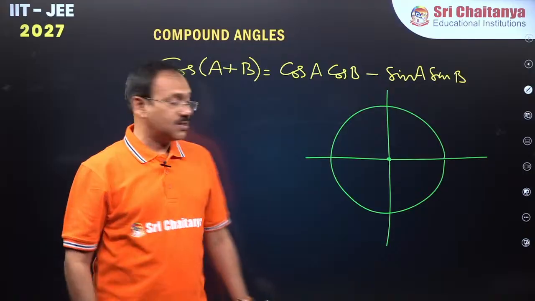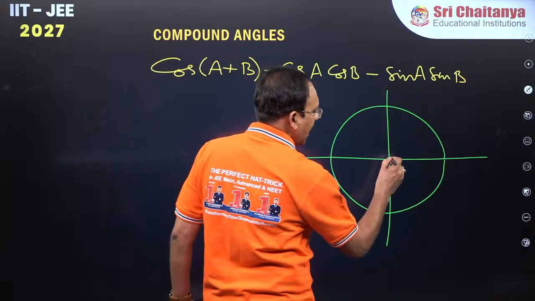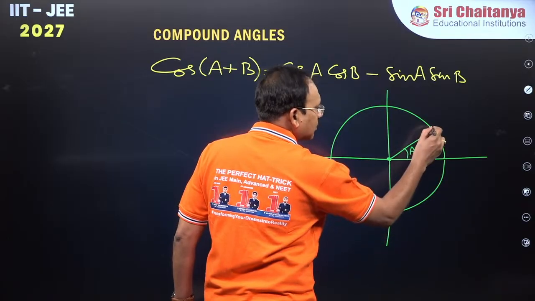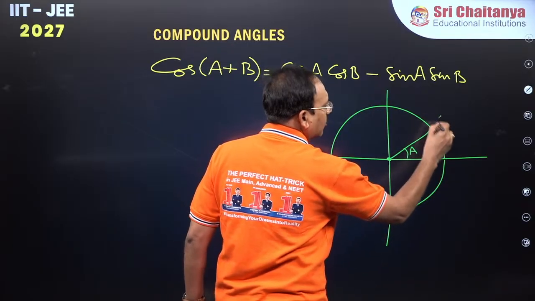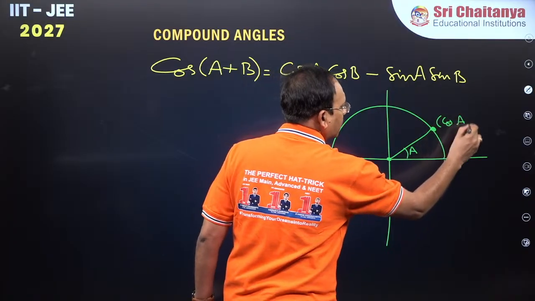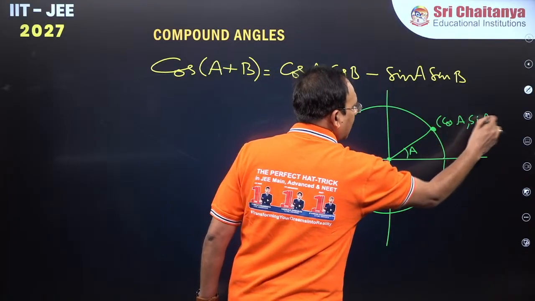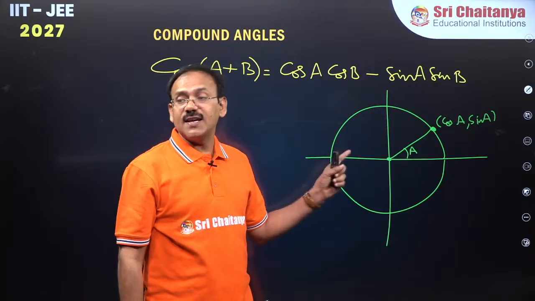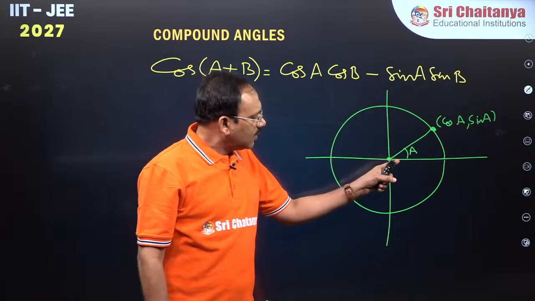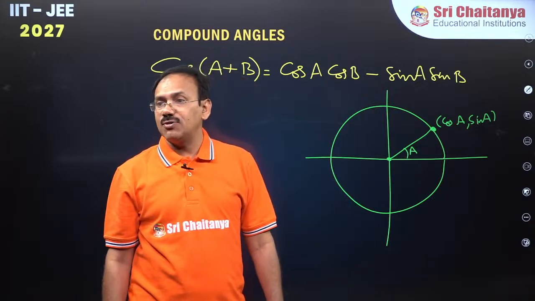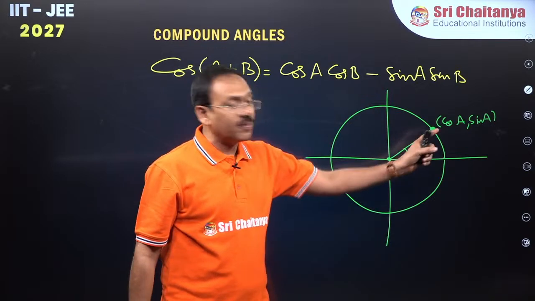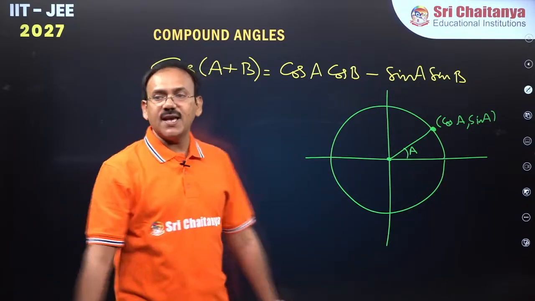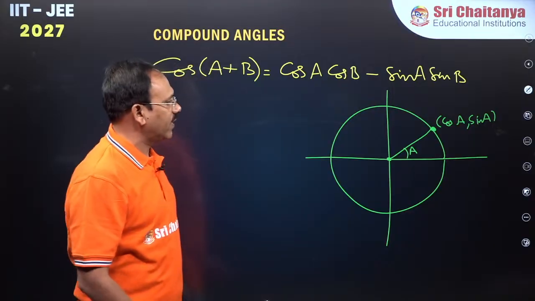Now, dear students, suppose this is angle A given. You take angle A. So can you guess what about this point? You know this is going to be cos A comma sin A. I think physics sir might have told, if you take a circle with center 0, 0, radius R, if the angle made by positive x-axis is theta, it is going to be R cos theta, R sin theta. Correct, guys? So this is cos A comma sin A.